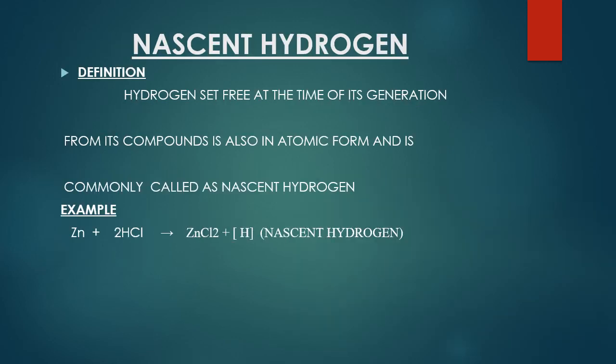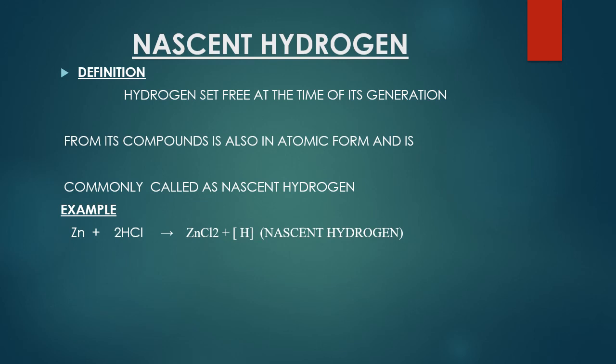In this slide, I want to tell you about the nascent hydrogen. What nascent hydrogen is mostly, let's see the definition first of all. Hydrogen sets free at the time of its generation from its compound is also in the atomic form, and it is commonly called as nascent hydrogen. And the meaning of the nascent hydrogen is newly born. Why it is called as newly born? Because it is freshly produced, it is freshly generated during a reaction.